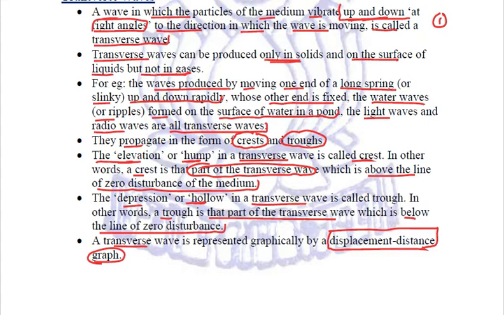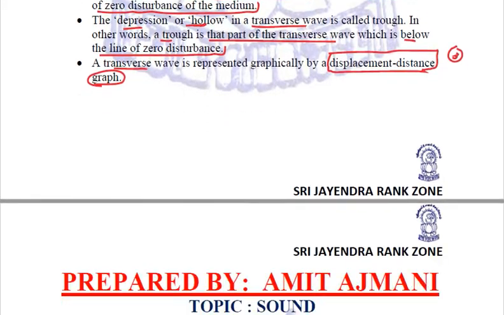The second quite important difference is that in longitudinal waves, we have compression and rarefaction, whereas in transverse waves, we have crest and troughs. The third difference is that a longitudinal wave is represented by a density distance graph, whereas a transverse wave is represented by a displacement distance graph.